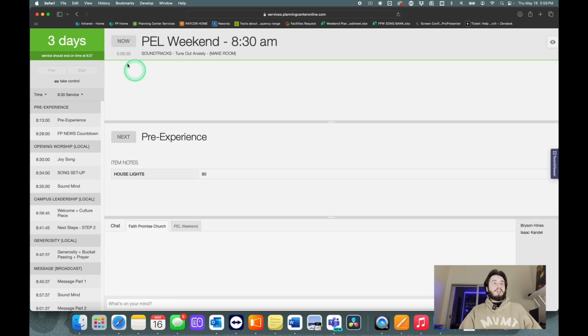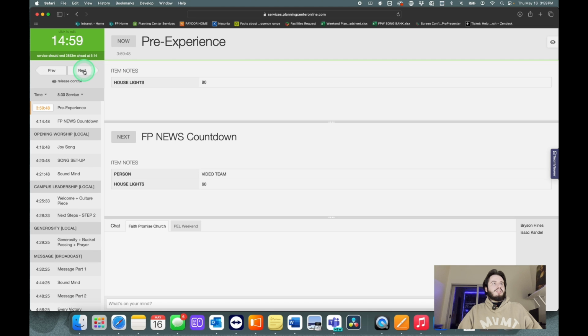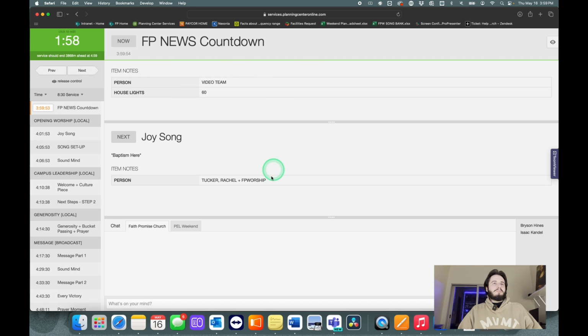So that's important. How you do that is you take control, and you would have to have permissions to do this. So not everybody can take control. Your producer can give you those. And then you can click start the service and back and forth, and it'll take you down through the service just like this. So like pre-experience right there, and then it'll show you all the items within the pre-experience, who's doing it, all that stuff.